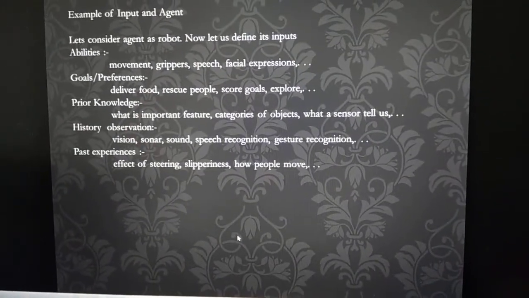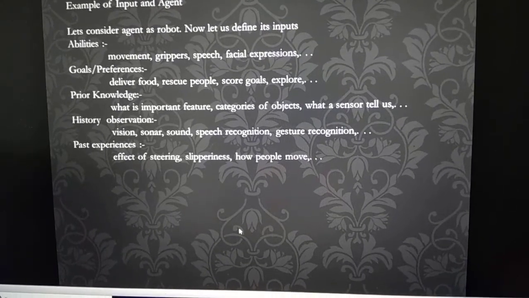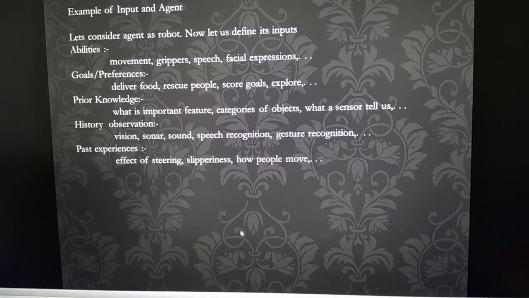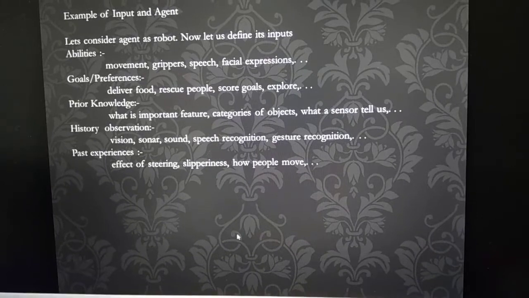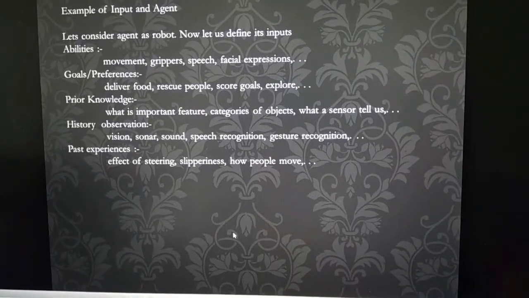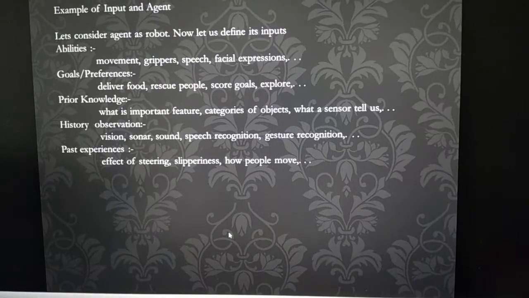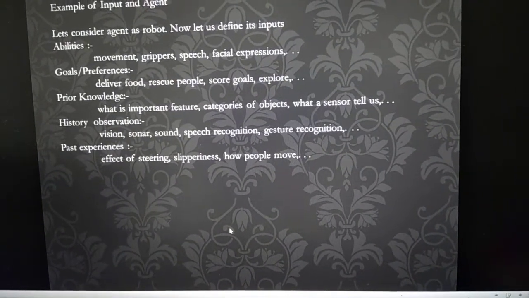So this is with my example, but let's also see a robot. What is the robot's ability? Ability is like it can speak, it can give facial expressions, it can move and things like that. The goal is, let's say, it has to deliver food or rescue some people. That is the goal for the robot. What is the prior knowledge?